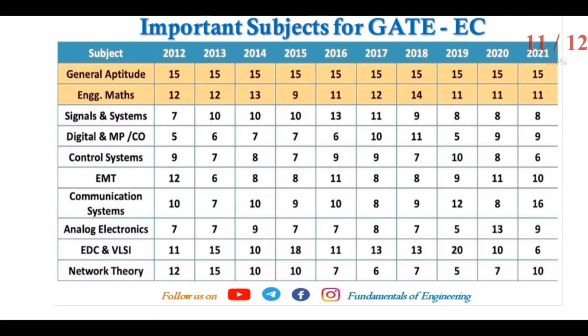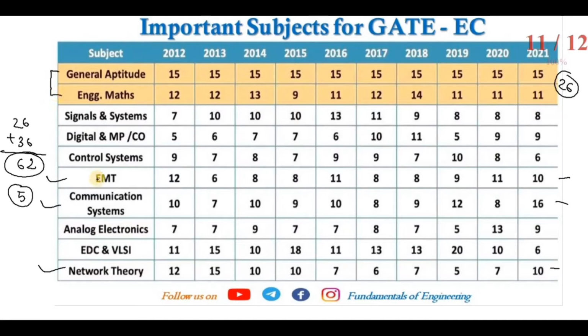Then for electronics and communication engineering, you can see here for 2021, 26 marks, and if we study the EMT subject, communication systems, or network theory, then 36 marks by using these three. So 26 plus 36, 62 marks he or she can achieve for electronics and communication engineering. 62, only studying 5 subjects. So you can see the importance of these two subjects in the GATE exam.